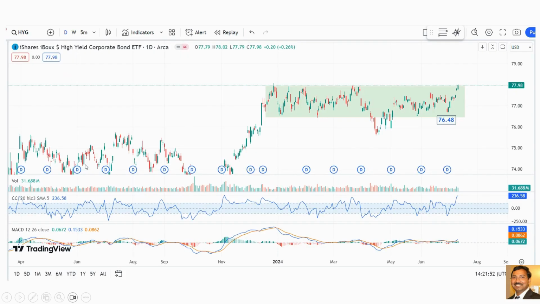And this is the high yield bonds. I look at this whenever I want to see whether money is coming into the market or going out of the market, like a liquidity indicator. I always say that if it breaks below this range, around 76.48, that is danger for the bulls and good for the bears. But right now it is at 77.998, which looks like it is going upside. So money is coming into the market, which is good for the bulls.